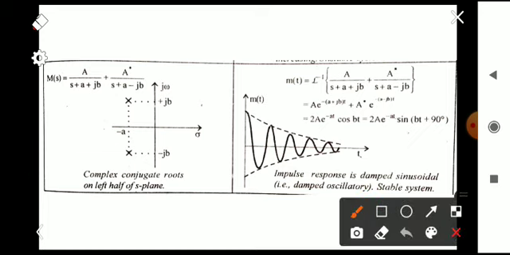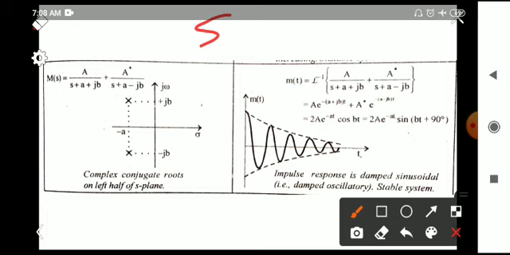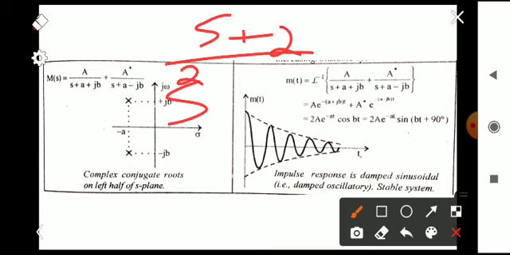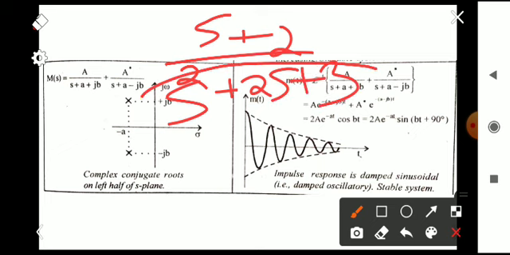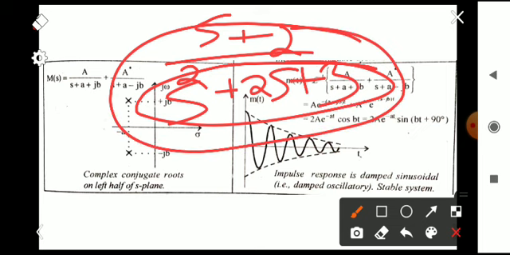Sometimes we have a transfer function like s plus 2 by s square plus 2s plus 3, and by taking the partial fraction, we can write the transfer function like this.